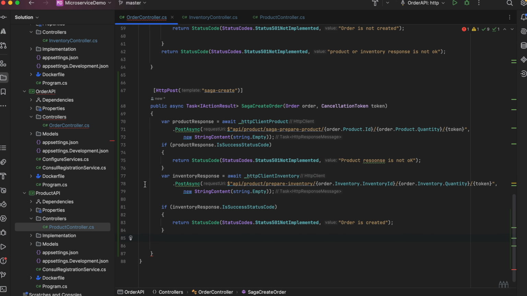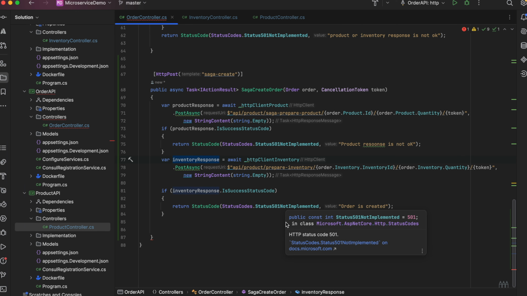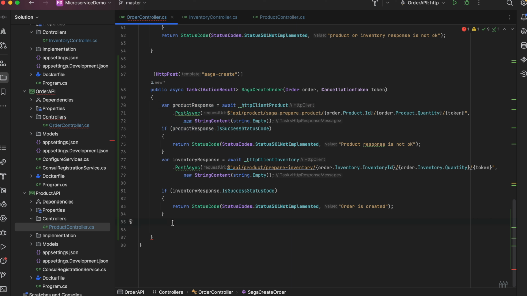And if the inventory response comes as not okay, then we have to roll back the changes that we have made in the product response. That's the tricky part here. We cannot roll back it. We would have to run the compensate transaction. So what a compensate transaction is, whatever the quantity, so here we have deducted the quantity.